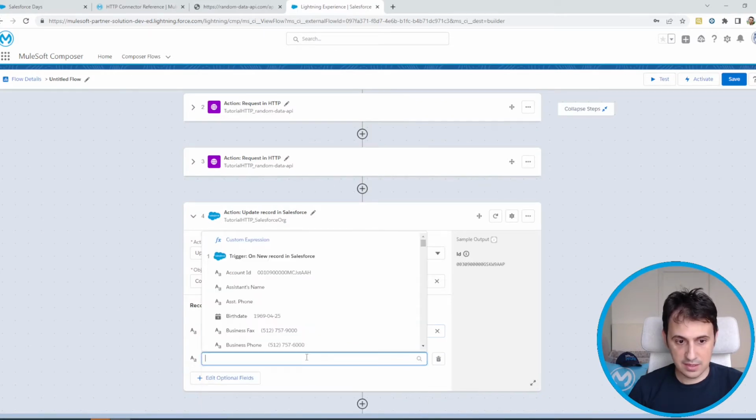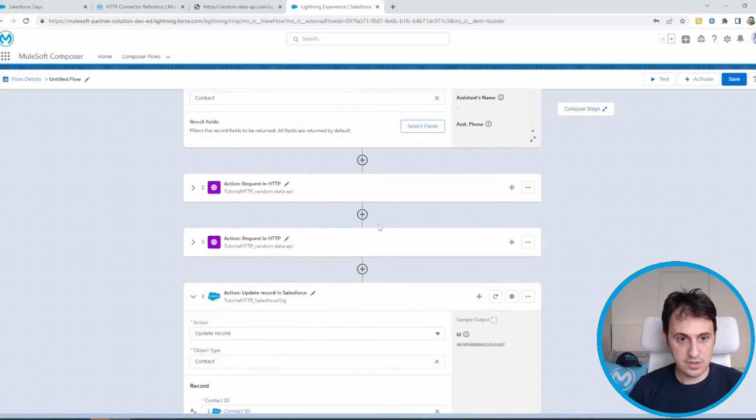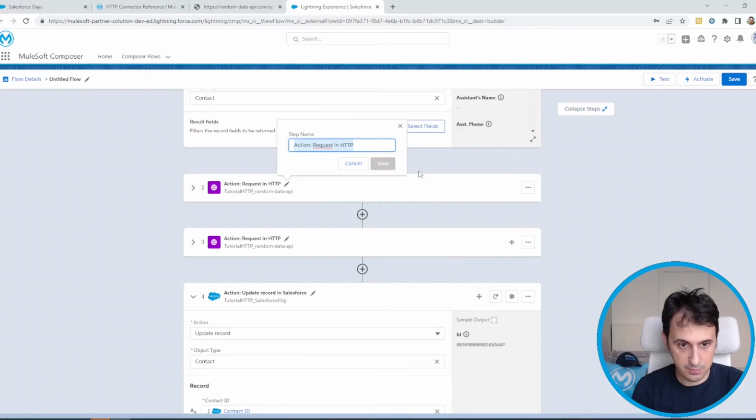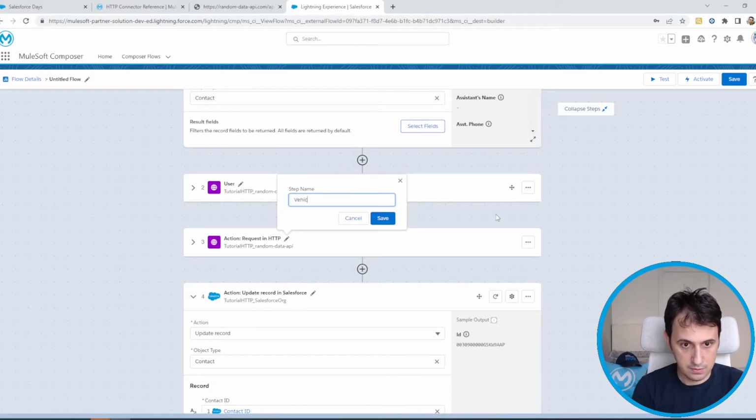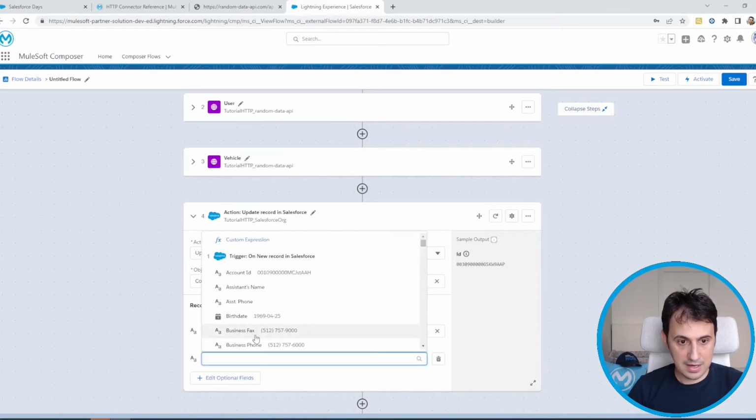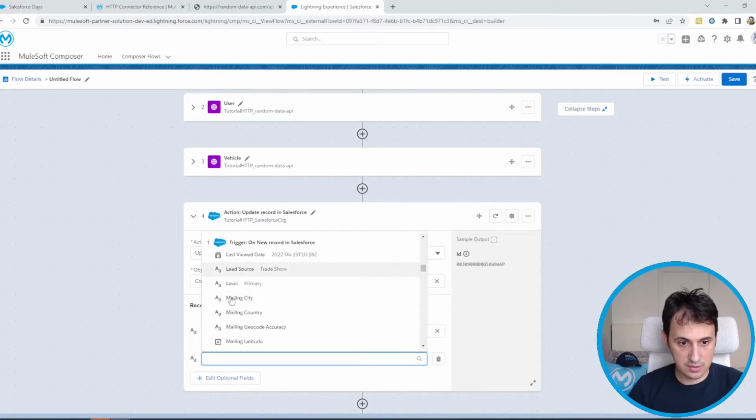Where can I take this information? I take it, for example, from the random data API. To differentiate these two steps, let's give them correct names. For example, this one is about user, and this one is about vehicle. So the email I take from the user. Let's search for email. I select this one, email.